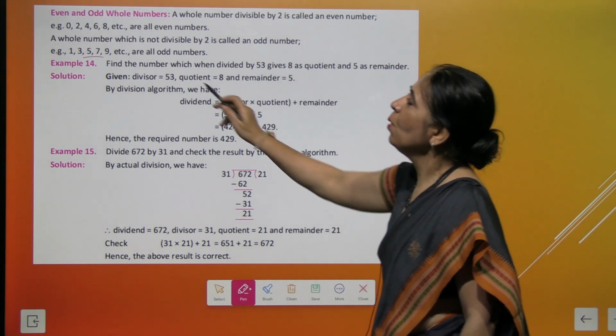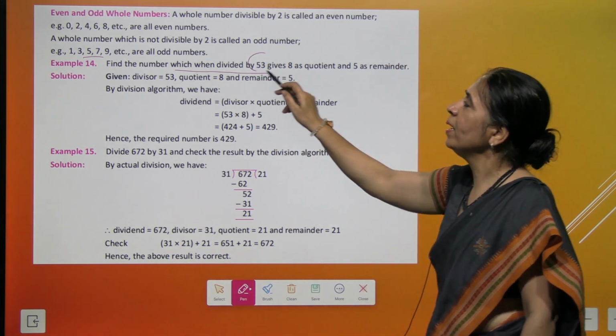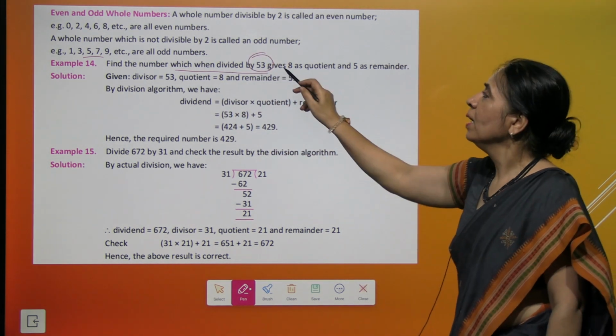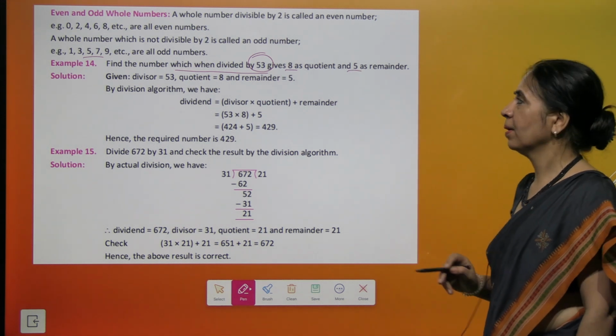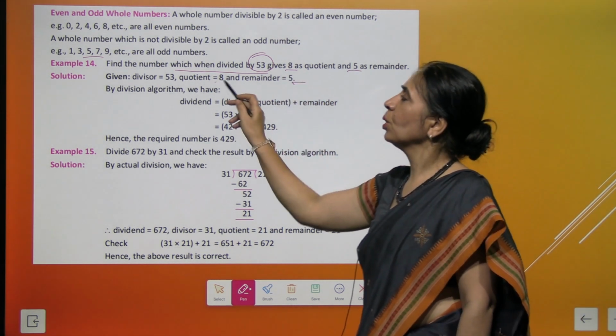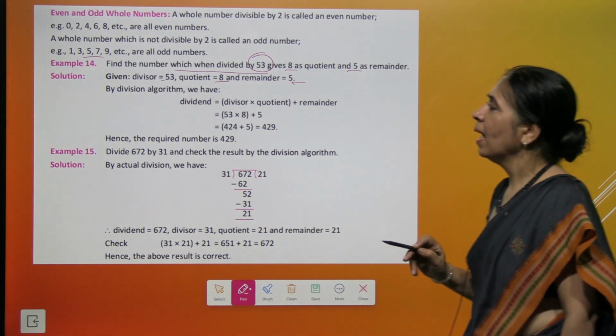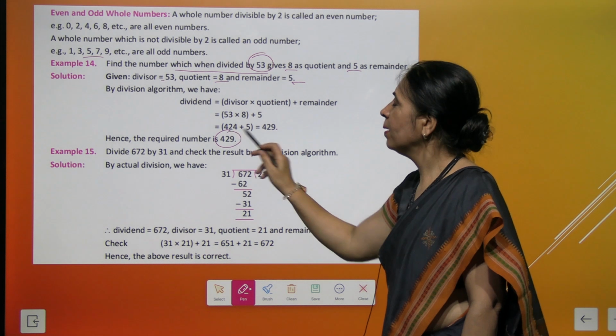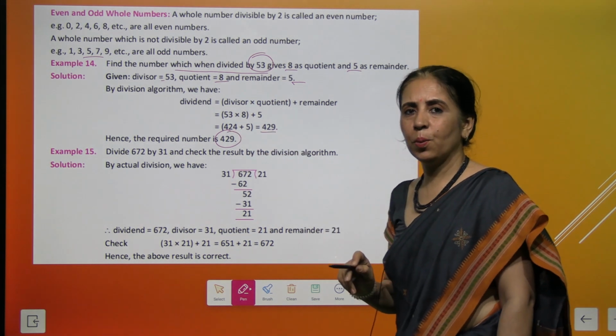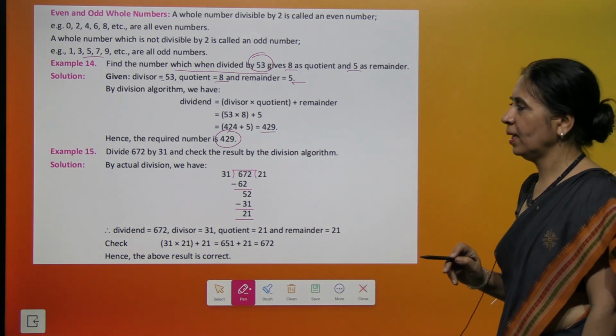Understood? Now find the number which when divided by 53 gives 8 as a quotient and 5 as a remainder. So you know the remainder, you know the quotient, you know the divisor. And putting it in the division algorithm, we get the number. What is the dividend? That's equal to 429.